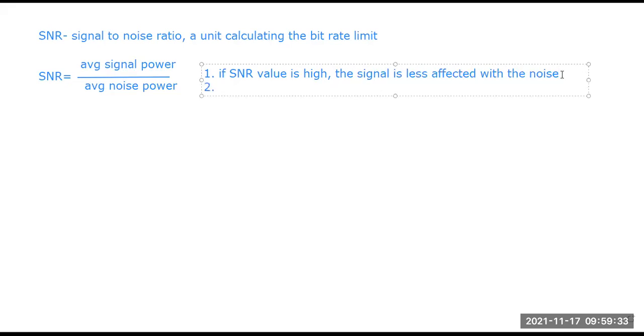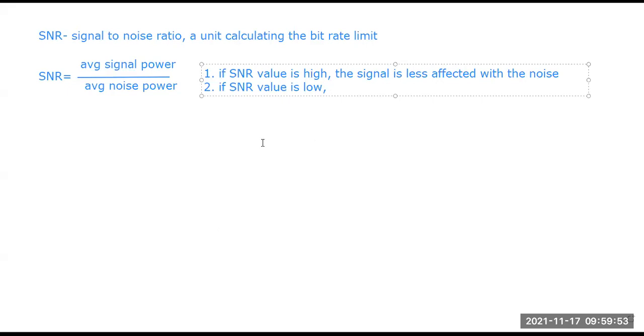And second, if SNR value is low, then what happens? What will be the result? If SNR value is high, the signal is less affected by noise, so if SNR value is low, then what can we say? Anyone?